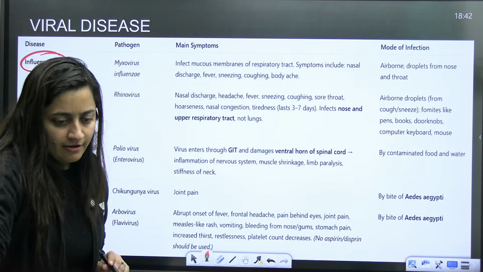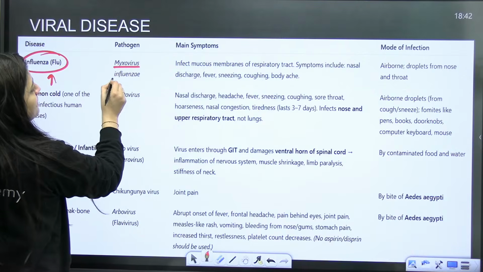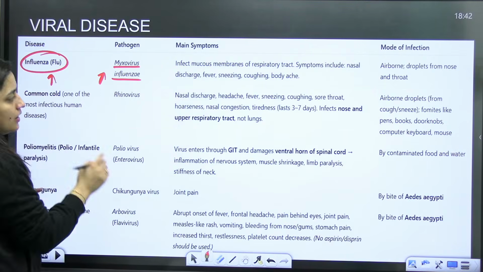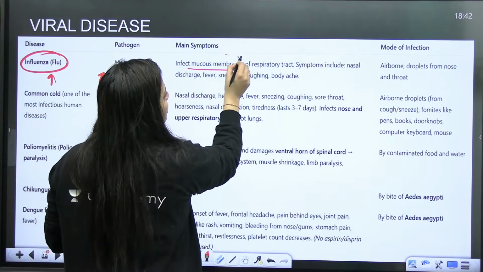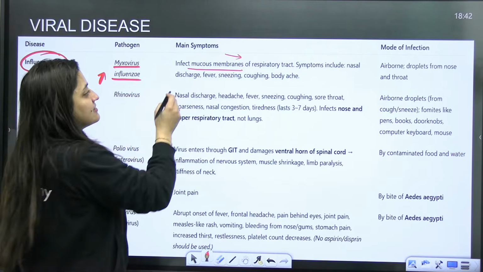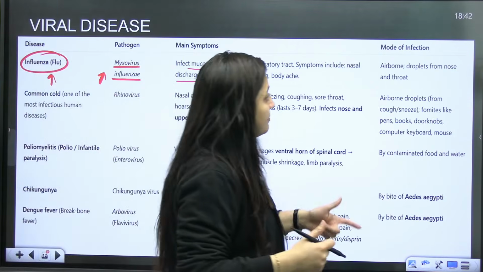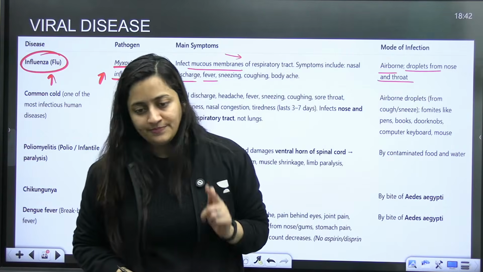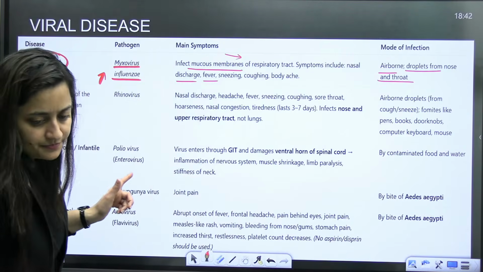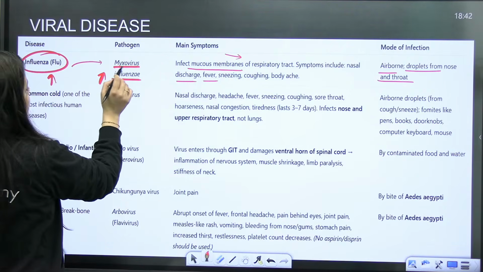Very good, Rosie. So, influenza, flu, is caused by myxovirus influenzae. We know it very well. It will infect the mucous membrane of our respiratory tract. Nasal discharge, fever, sneezing, coughing, body ache, etc. will be there. Mode of infection is airborne, droplets from the nose and the throat. So it is influenza, myxovirus influenzae.